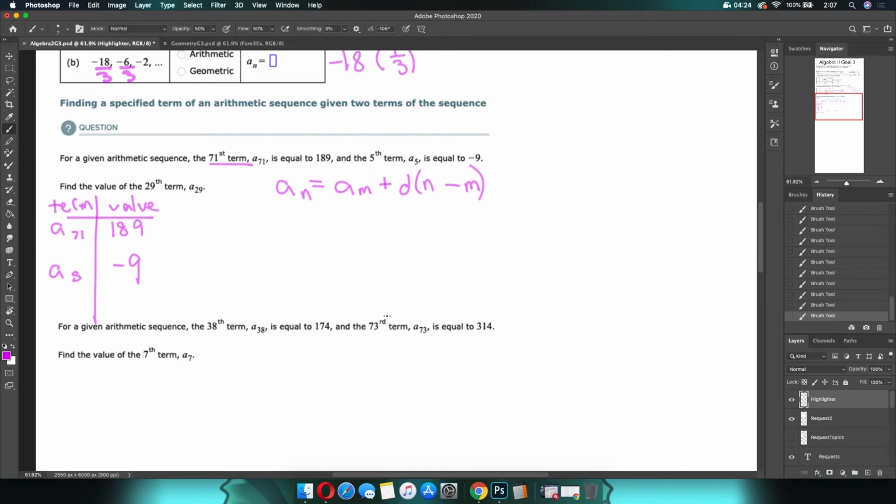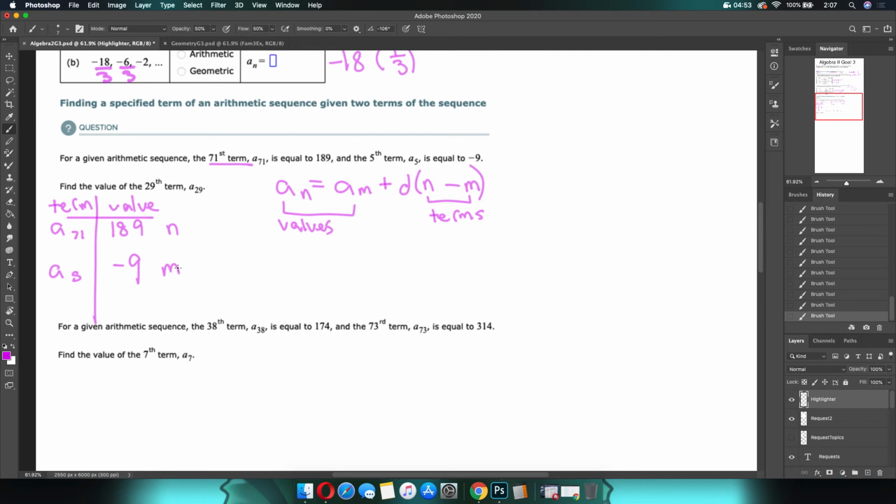Since this is a trial of organization, we have to know which is which. Your A's are going to be your values. This little n and m here are going to be our terms. That's what we want to keep in mind for which is which. The only thing left after this is to look over here and decide which one is my n and which one is my m. So eeny, meeny, miny, mo, that's my n, and this is my m.